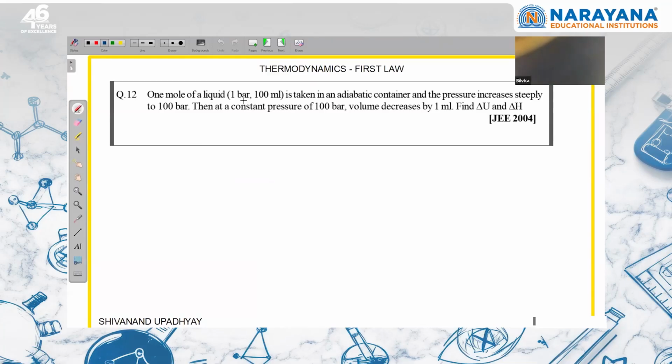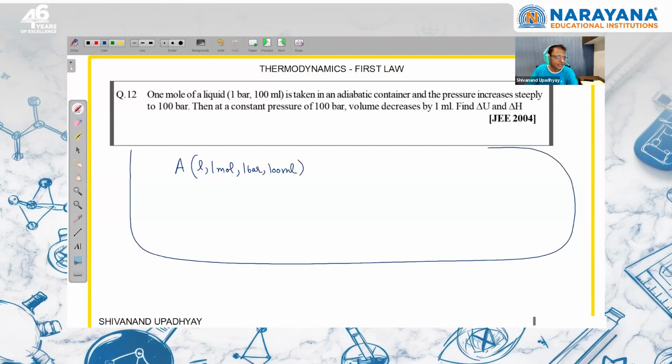1 mole of a liquid at 1 bar and 100 ml is taken in an adiabatic container and the pressure increases steeply to 100 bar. So initially we have a liquid. Suppose we are saying A, which is in liquid state. It is 1 mole, pressure is 1 bar and the volume of this liquid is 100 ml. And this whole liquid is taken in an adiabatic container. So this container is adiabatic, means Q exchange will be 0.